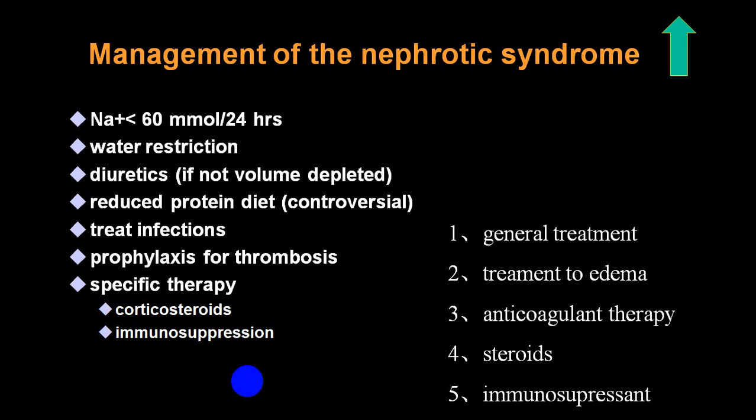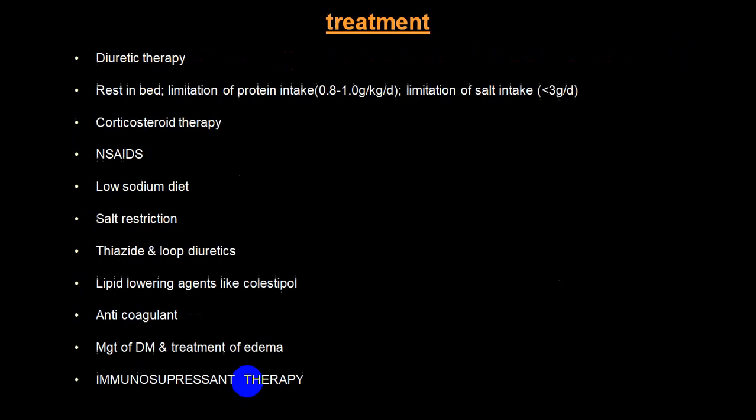Symptomatic treatment is for retention of water: water restriction, diuretic if volume is not depleted, and protein diet is restricted because it will increase your blood urea. You might have to give IV protein like IV albumin, treat infection if the person has infection, give prophylaxis for thrombosis, that is anticoagulation, and specific therapy, which we call immunosuppressive therapy with steroids.